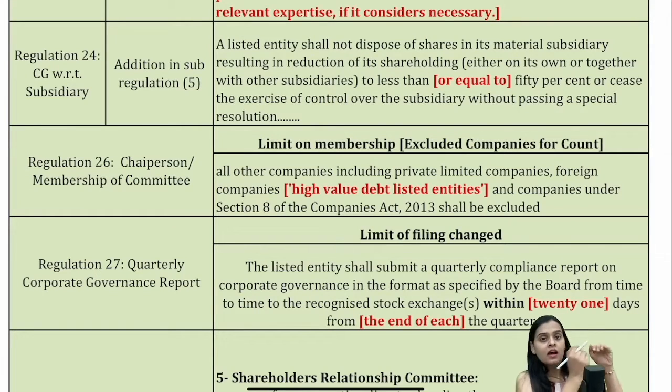If that results in reduction to less than or equal to 50%. Earlier, if it resulted in coming to 50% of your holding, that was allowed without even SR. But now "or equal to" has been added. So now a listed entity cannot dispose of shares in its material subsidiary if that results in reduction of its shareholding to less than or equal to 50% without passing SR, right?